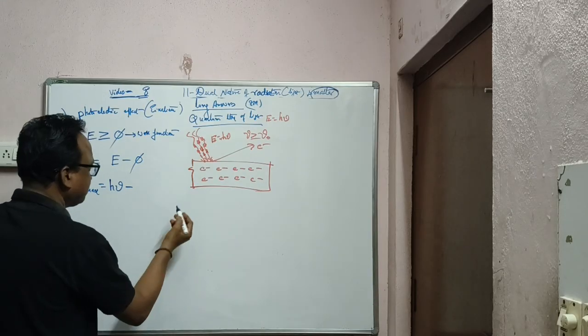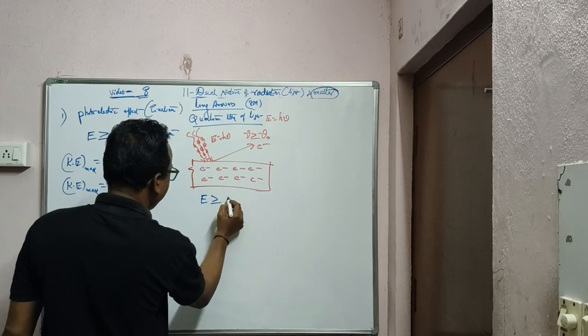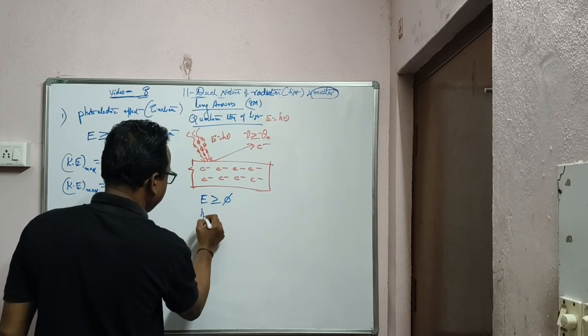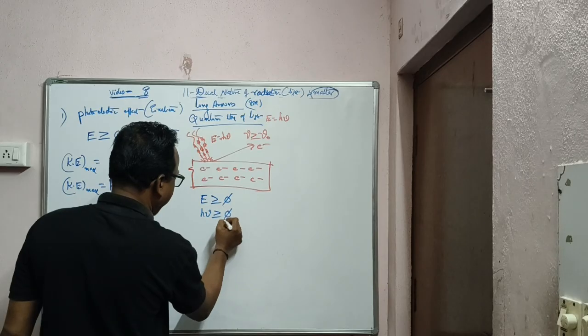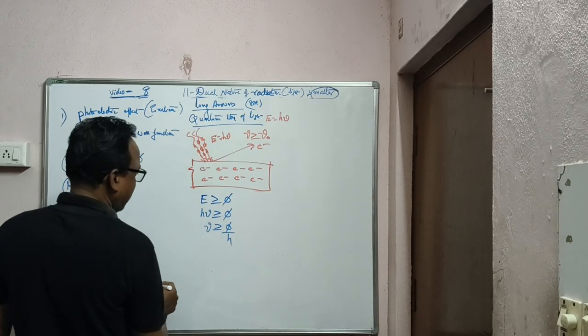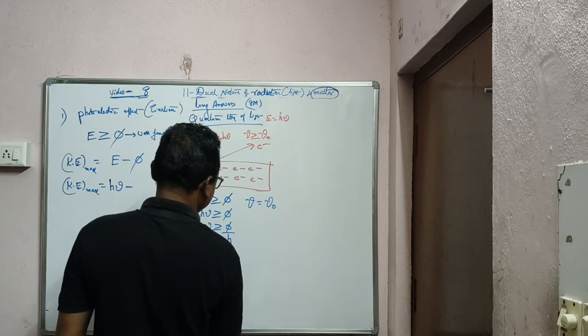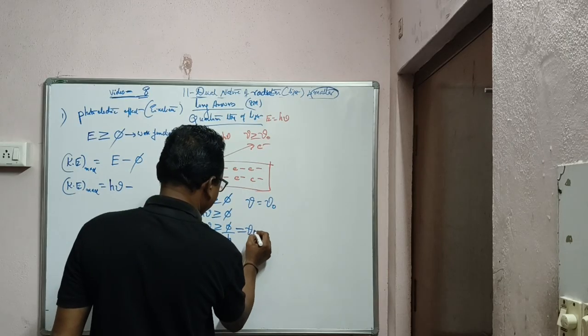Here, energy is greater than or equal to work function, that is h nu greater than or equal to phi, or nu greater than or equal to phi by h. That nu happens to be nu naught.